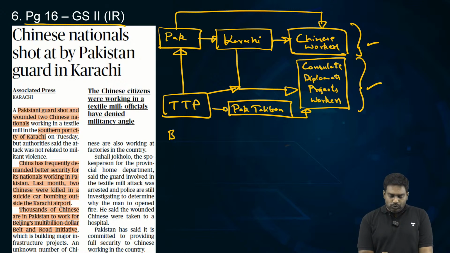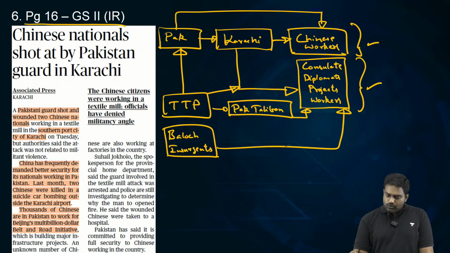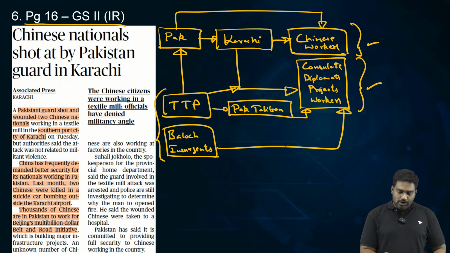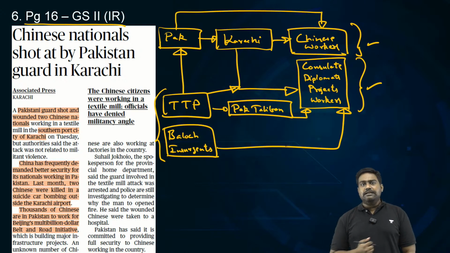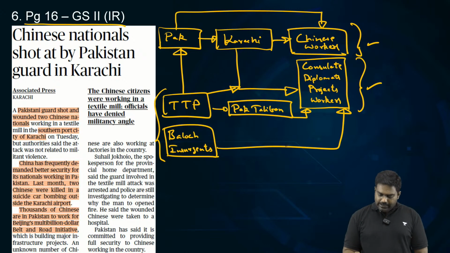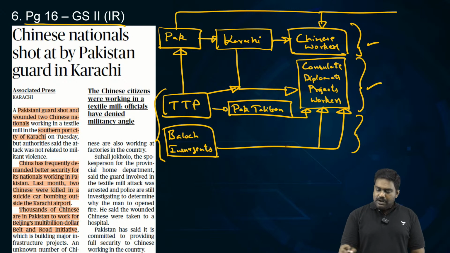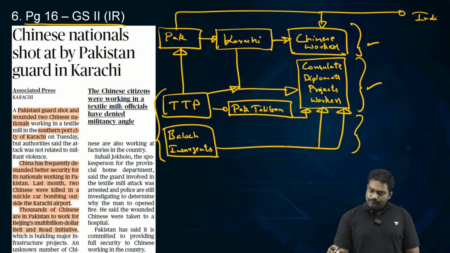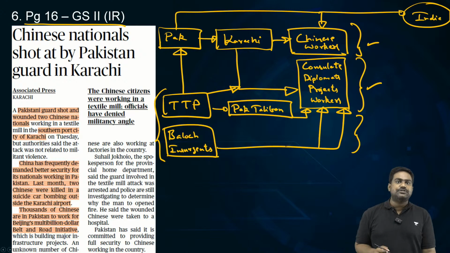And there are several Baloch insurgent groups, which are fighting for Baloch liberation. So in Balochistan, there is an active insurgency going on for several decades, right from 1947. So Baloch insurgent groups have also been involved in targeting Chinese workers and Chinese projects. And this is where Pakistan accuses India of being involved in these attacks.